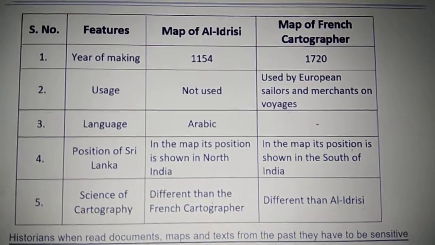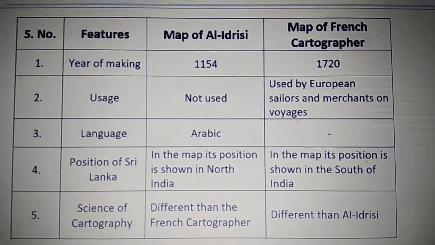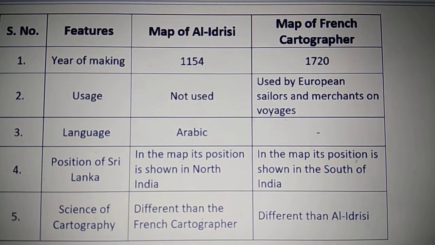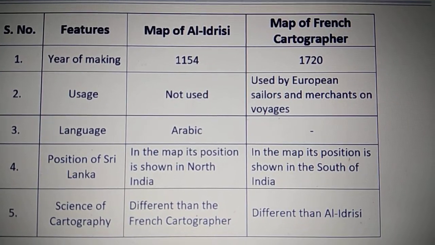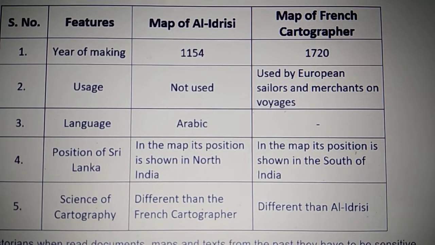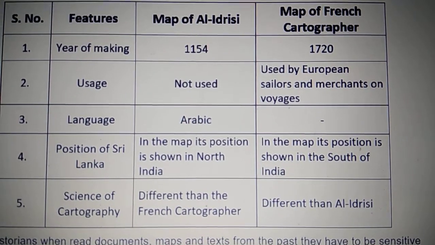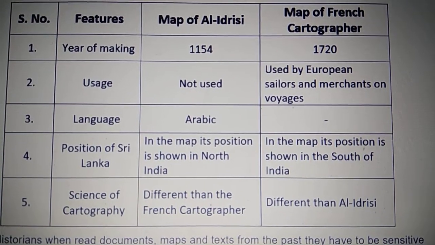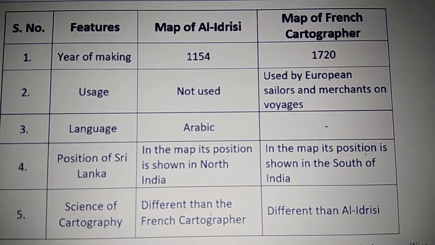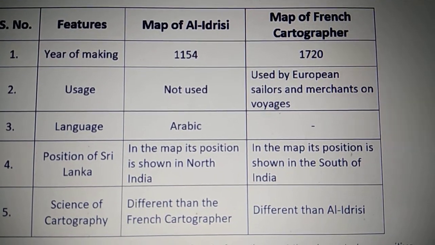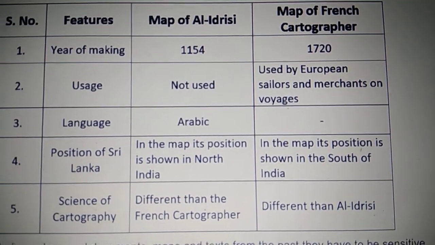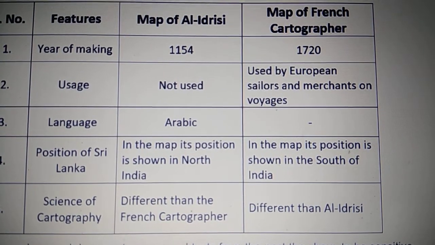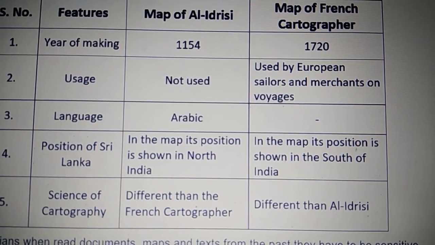Children, I've drawn a box just to give you the difference; this is how you can write your difference. Year of making: the map of Al-Idris is 1154, the French cartographer's is 1720. Usage: it was not used by anyone as a map, whereas this map was used by European sailors and merchants on voyages. The language that he used was Arabic, whereas the French cartographer used the English language. Position of Sri Lanka: it is shown in the north, whereas the French cartographer shows it in the south.